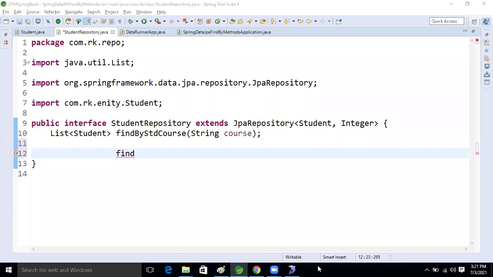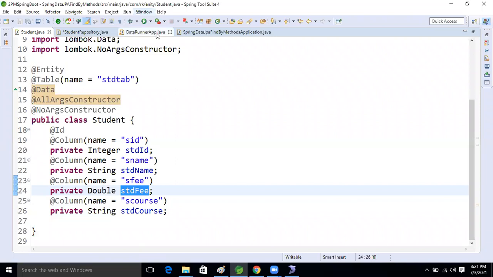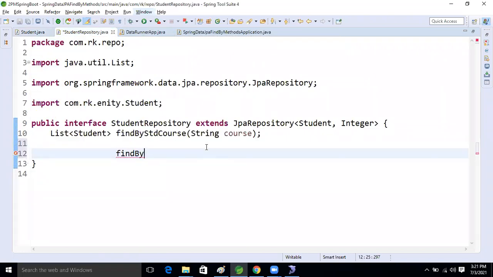Okay, good. So here it is findBy. What we are planning now is that based on the fee only we are selecting. So what is the variable name now, guys? stdFee. This one is also recommended, guys. This one also we can write, but based on the coding standard, we will make it a capital letter.